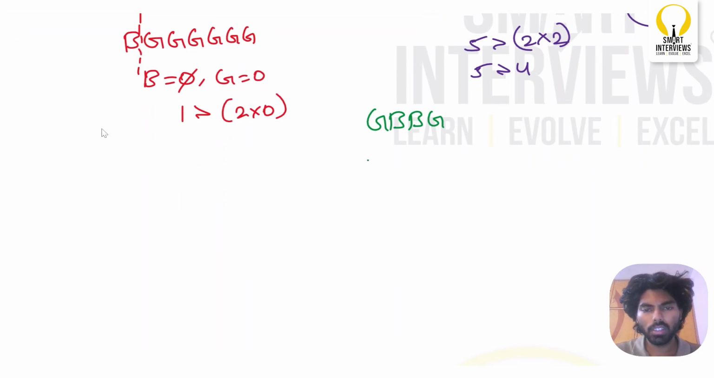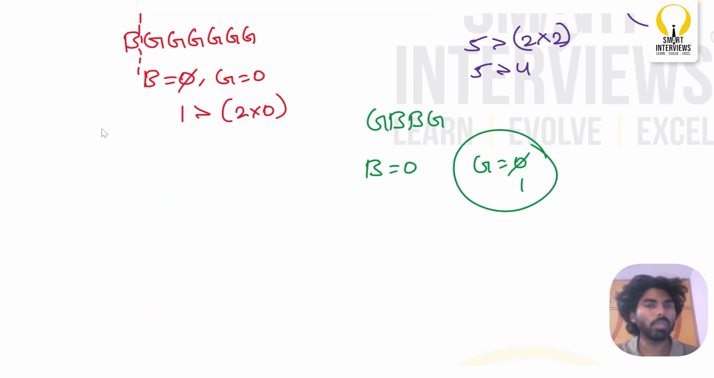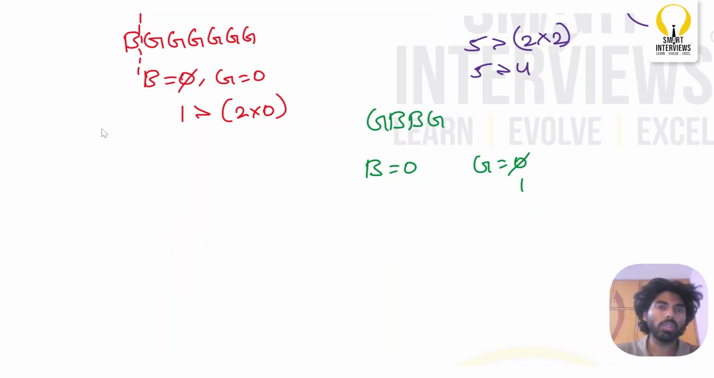Let us see. Boys count is 0, girl count is 0. The first person is a girl. Should we enter her? Yes, we can. The girl count now becomes 1. Are the number of boys twice the number of girls? No. So I can allow one more boy as well.